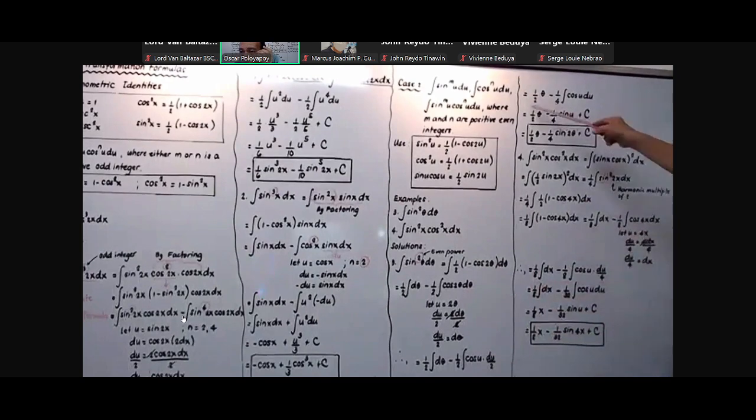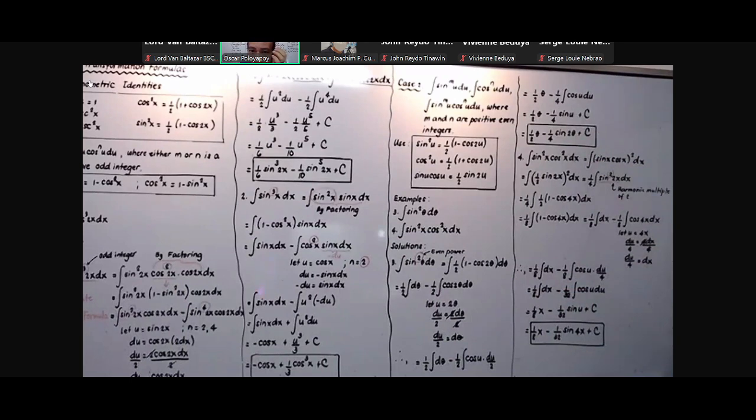So therefore, we have 1/2 theta minus 1/4 integration of cosine u du, and thus that is equal to 1/2 theta minus 1/4 sine u plus c. And our u is 2 theta, so therefore 1/2 theta minus 1/4 sine 2 theta plus c. This is the answer for number 3.